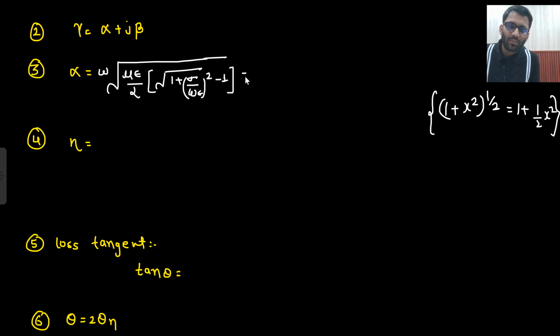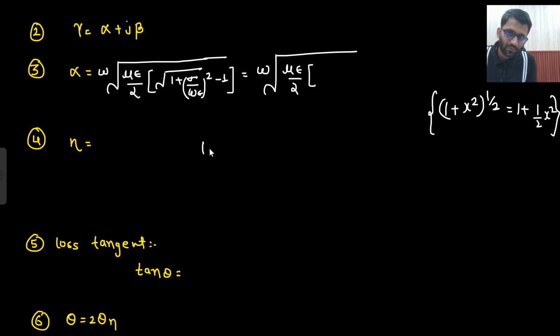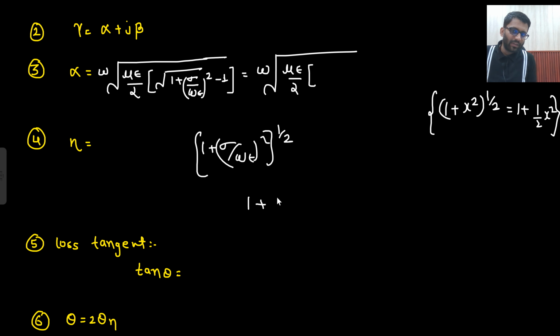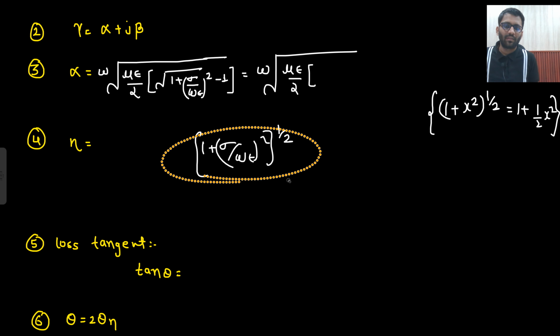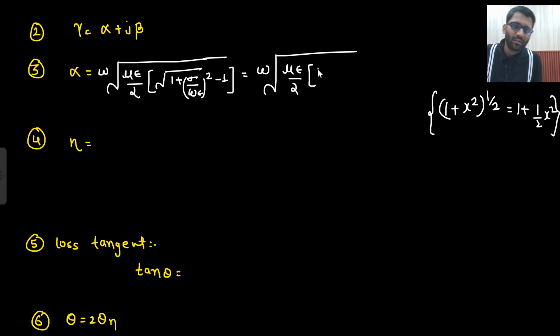So what I am going to do, this is omega under root mu epsilon by 2, then bracket. This is 1 plus sigma upon omega epsilon whole square to the power 1 by 2. So this 1 by 2, 1 plus 1 by 2 sigma upon omega epsilon whole square can come, right? 1 by 2 will come in front. 1 plus 1 by 2 sigma upon omega epsilon square, and then minus 1 is there.